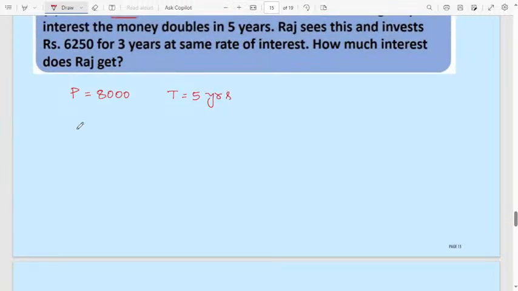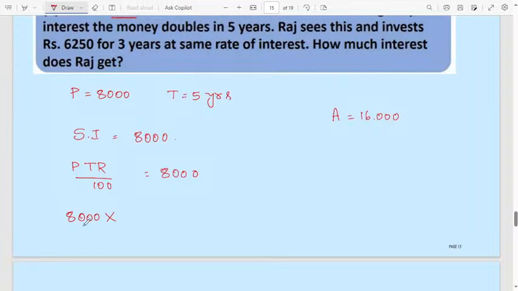Consider here the simple interest will be 8,000. Then you know the formula, PTR divided by 100, which will be equal to 8,000. Principal is also 8,000, simple interest is also 8,000. Don't get confused, ma'am. You wrote principal here, and the simple interest we consider as 8,000, both are the same. Amount will become 16,000, because simple interest and principal are the same.